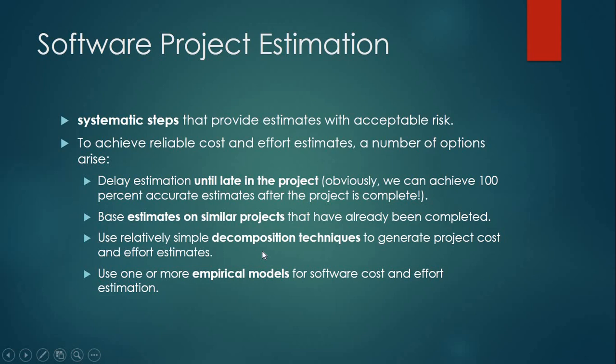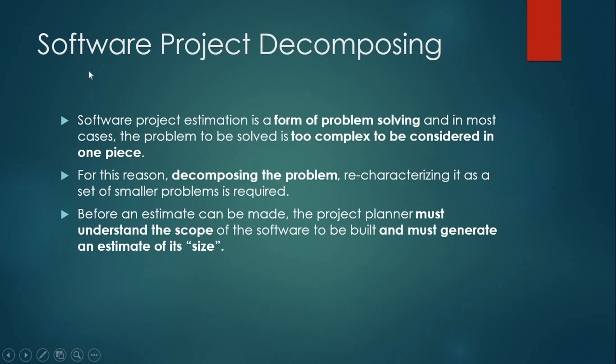Now we will discuss the decomposition techniques of project estimation. So what is software project decomposing? Software project estimation is a form of problem solving, and in most cases the problem to be solved is too complex to be considered in one piece. So we have to divide it, or we can say decompose it.